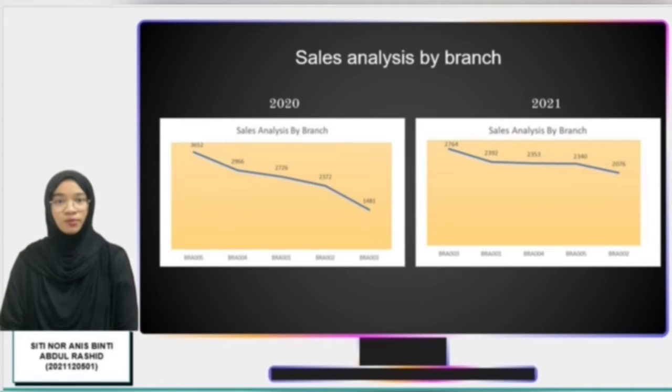For sales analysis by branch, the graph shows that the sales for each branch are not the same. The sales from BR005, the Johor Bahru branch, are the highest.